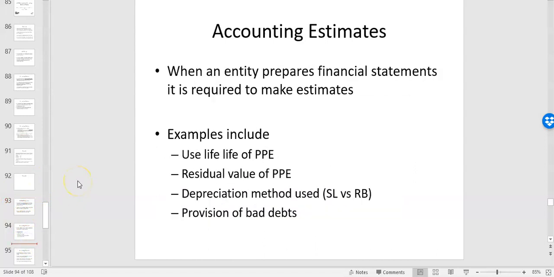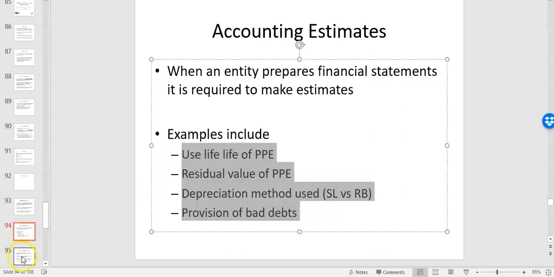The next one we're looking at is accounting estimates. Now again, estimates are different than accounting policies. Policy is a much bigger thing, a more formal thing, dealt with in a lot of accounting standards. Whereas accounting estimates, like the useful life, residual value, property, plant, and equipment, depreciation, whether using straight line or reducing balance, or your estimate for the provision of bad debts. All of those are subjective estimates and they're revised every period. Fundamentally different from accounting policy, which is about how you measure something or the policies you choose to recognize something. These are core estimates. There's much more subjectivity around them.